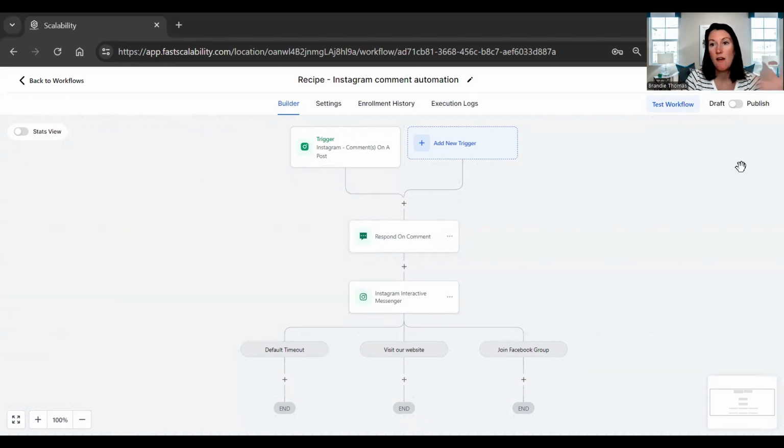Okay, so once you have this set up the way you like it, make sure that you change this from draft to published and hit save. So now it's actually going to be published. And then you can test this out by going to Instagram. I'm going to type the word scale. I'll show you what happens.